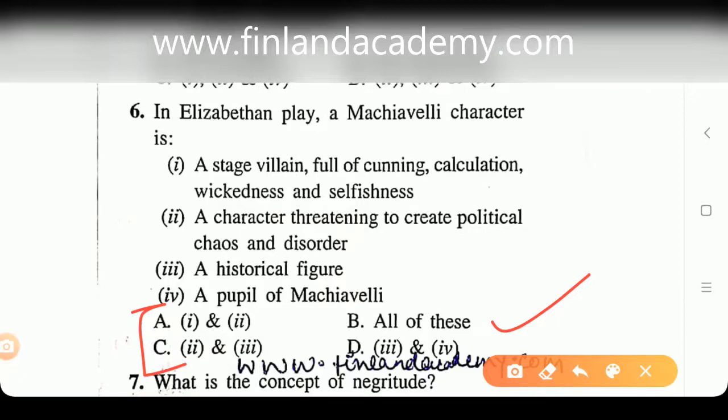Now if you know the relationship of a Machiavellian character to politics, you'll be able to identify the correct answer, that is 1 and 2. So not only cunning or wicked or selfish in nature, but this character is also related to politics. So option number A, that is 1 and 2, is going to be our right answer.